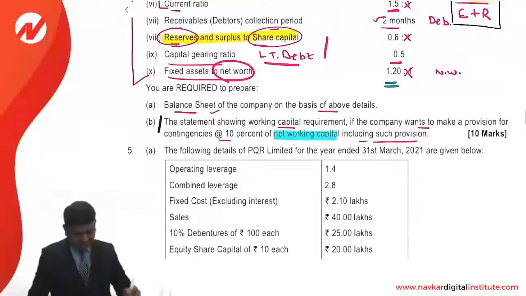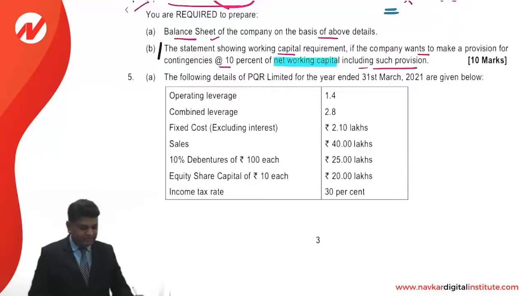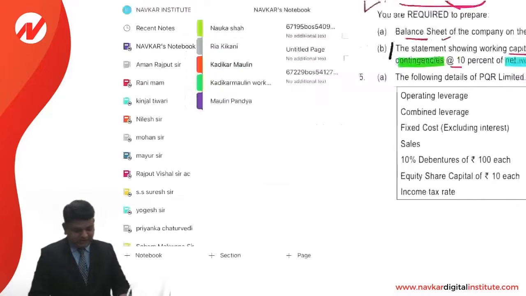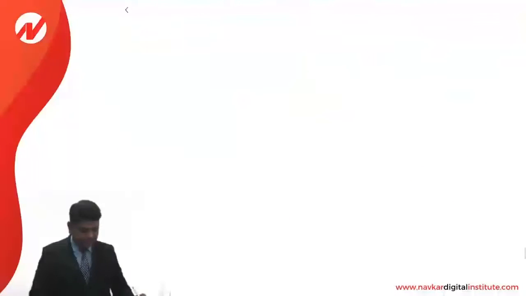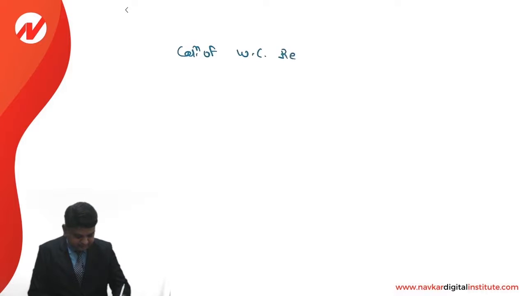The second part of the question says that you are required to prepare a statement showing working capital requirement if the company wants to make a provision for contingencies. Okay, so let us first make the working capital calculation and then we'll add the provision for contingencies. So write down the heading, calculation of working capital requirement.